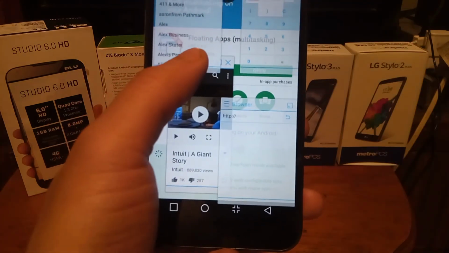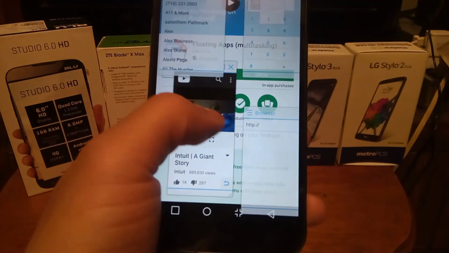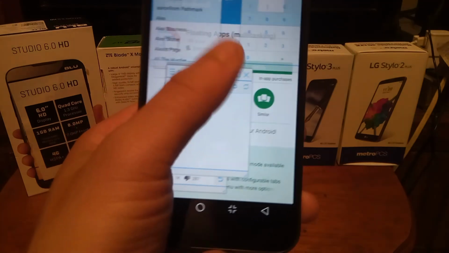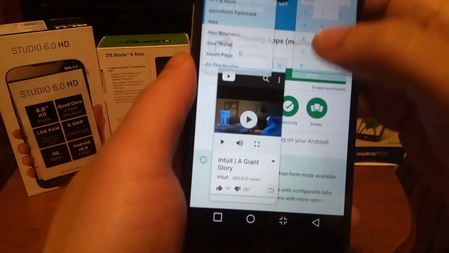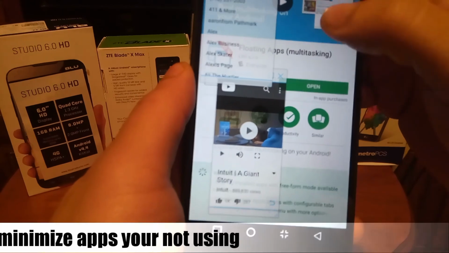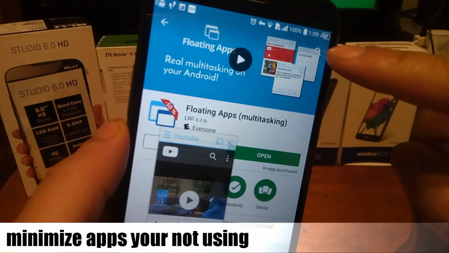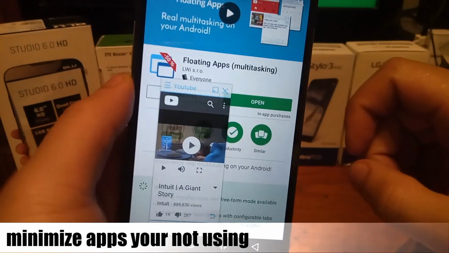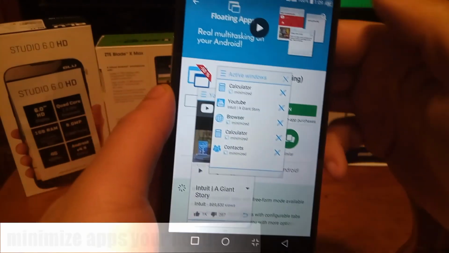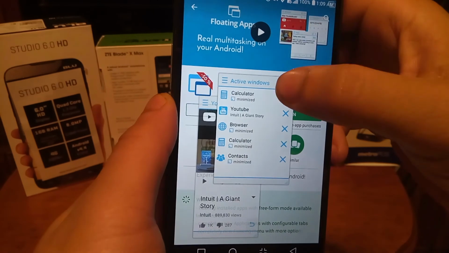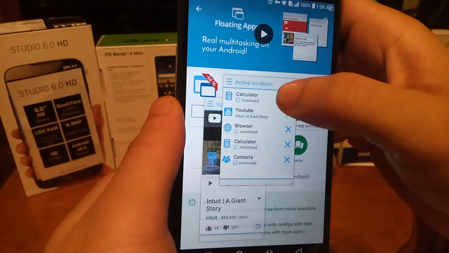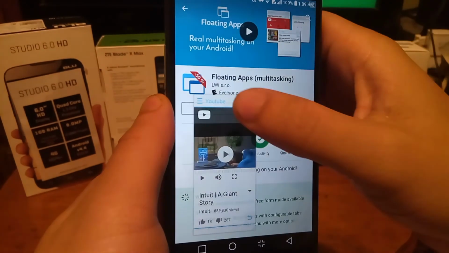Here is what else it has to offer. If you want to use one of the apps but you don't want to close it, you could minimize each one and it'll save it right here at the top right hand corner in a transparency. Then when you get back, you could open it by clicking that active app button and just close it. It goes right back.